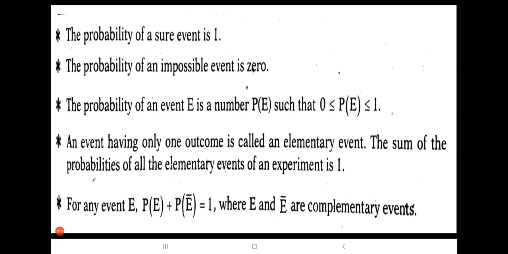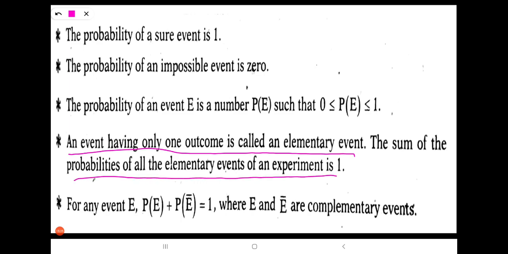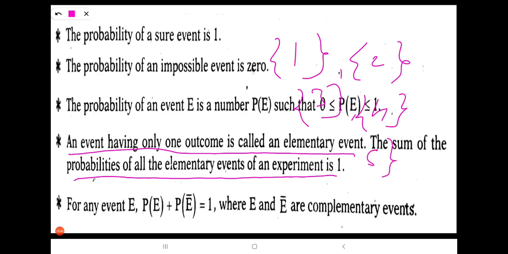And look at the fourth point. An event having only one outcome is called an elementary event. The sum of all the probabilities of the elementary events of an experiment is 1. If an event has only one outcome, that is called an elementary event. Suppose you throw a die, you will get 1 or 2 or 3, 4 and 5, 6.